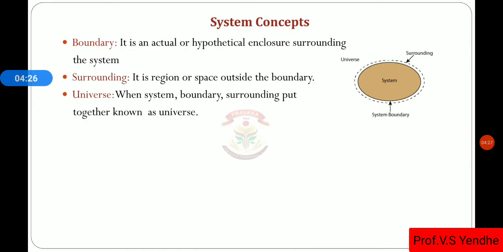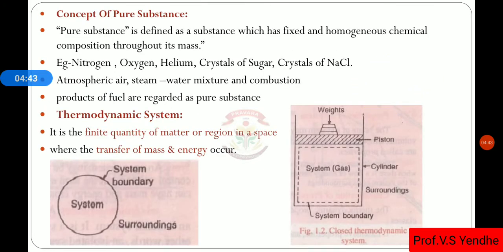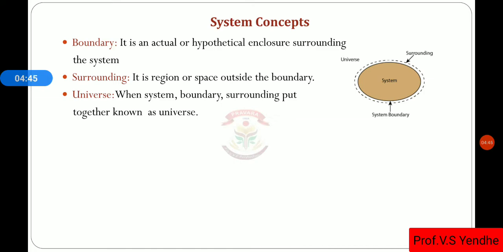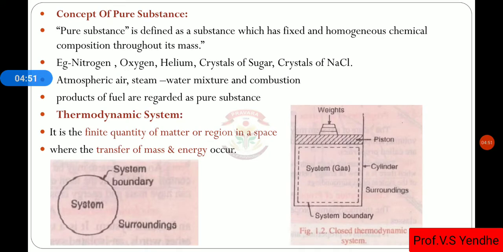Then boundary: it is an actual or hypothetical enclosure surrounding the system. Whatever actual or hypothetical enclosure is outside the system is known as a boundary. Then surrounding: it is a region or space outside the boundary of a system.